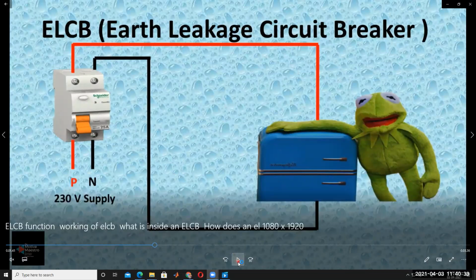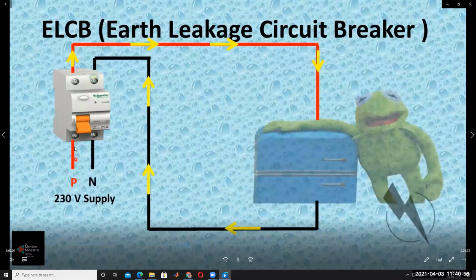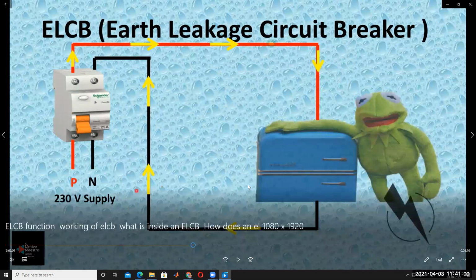So under normal conditions, this is called phase current, phase and neutral. The current passes through the phase wire to the operating device, and returns through the neutral wire. Current passes through the phase wire to the operating device and comes back to the neutral.